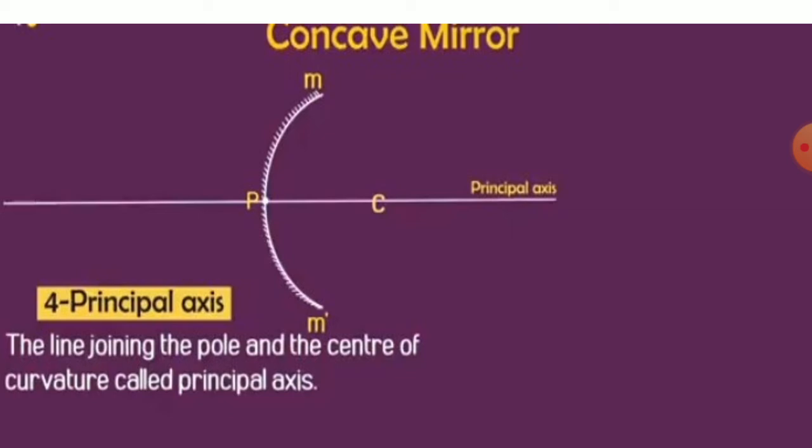Next is principal axis. The pole P and the center of curvature, there will pass one line through the middle of that. So it is a center line, and that is the principal axis. All the lenses and image formation will also be done there.